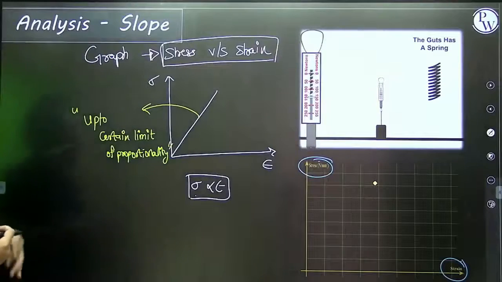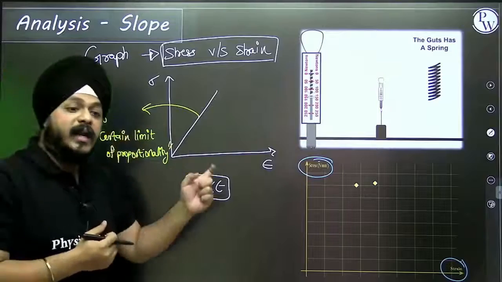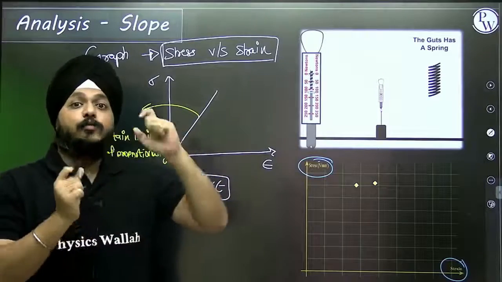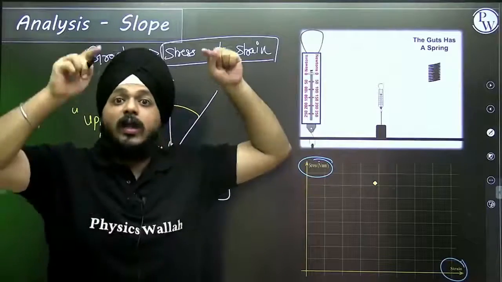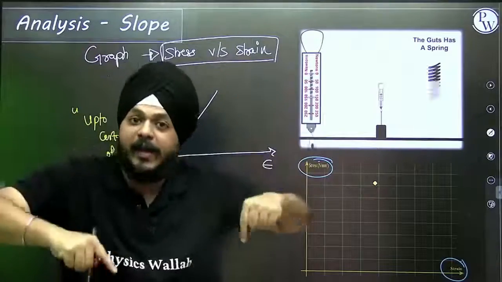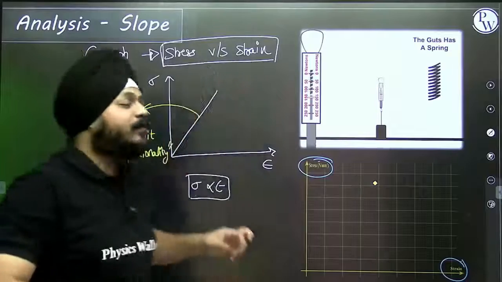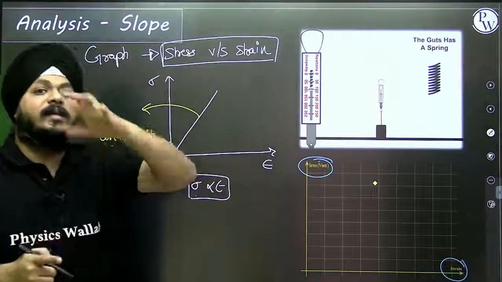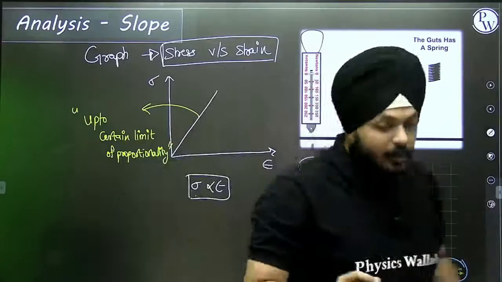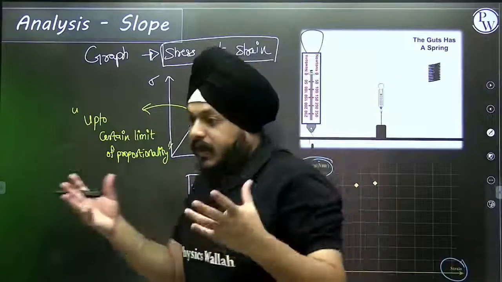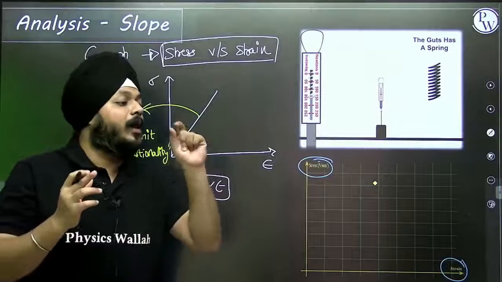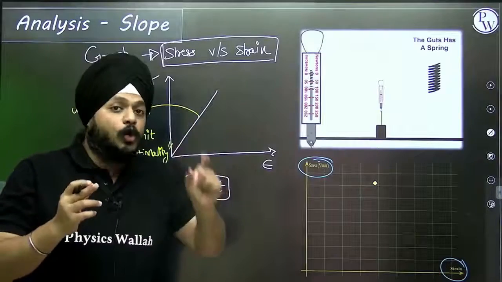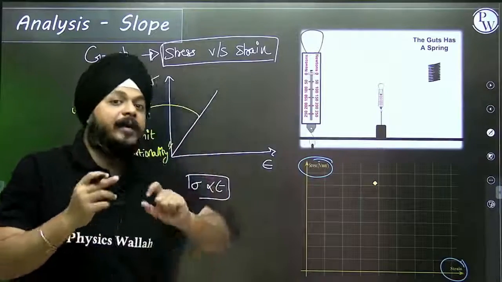Up to certain limits of proportionality, this graph, I'm talking about that range, that limit up to which Hooke's law is valid. Within that range, this graph should compulsorily be a straight line. Again I'm repeating that statement: I am talking about the range, the limit up to which Hooke's law is valid.